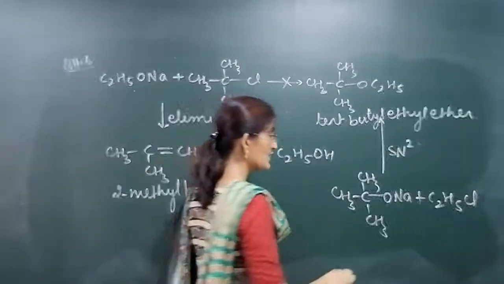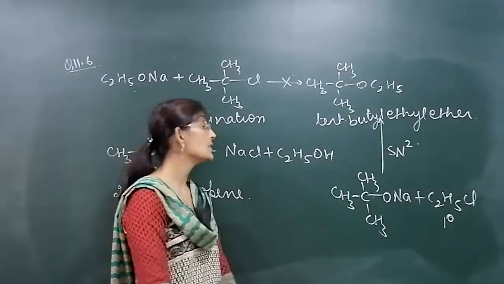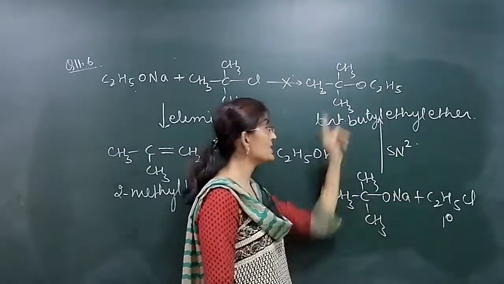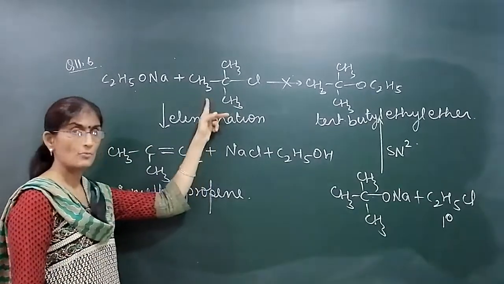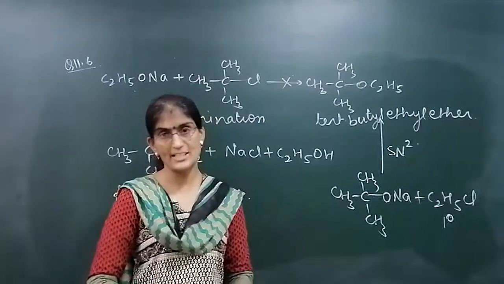So the alkyl halide must be primary, and the tertiary group is with sodium tertiary butoxide. So by taking these two reagents, we can prepare this, and with the other two reagents, the product obtained is 2-methyl propene. Elimination takes place.